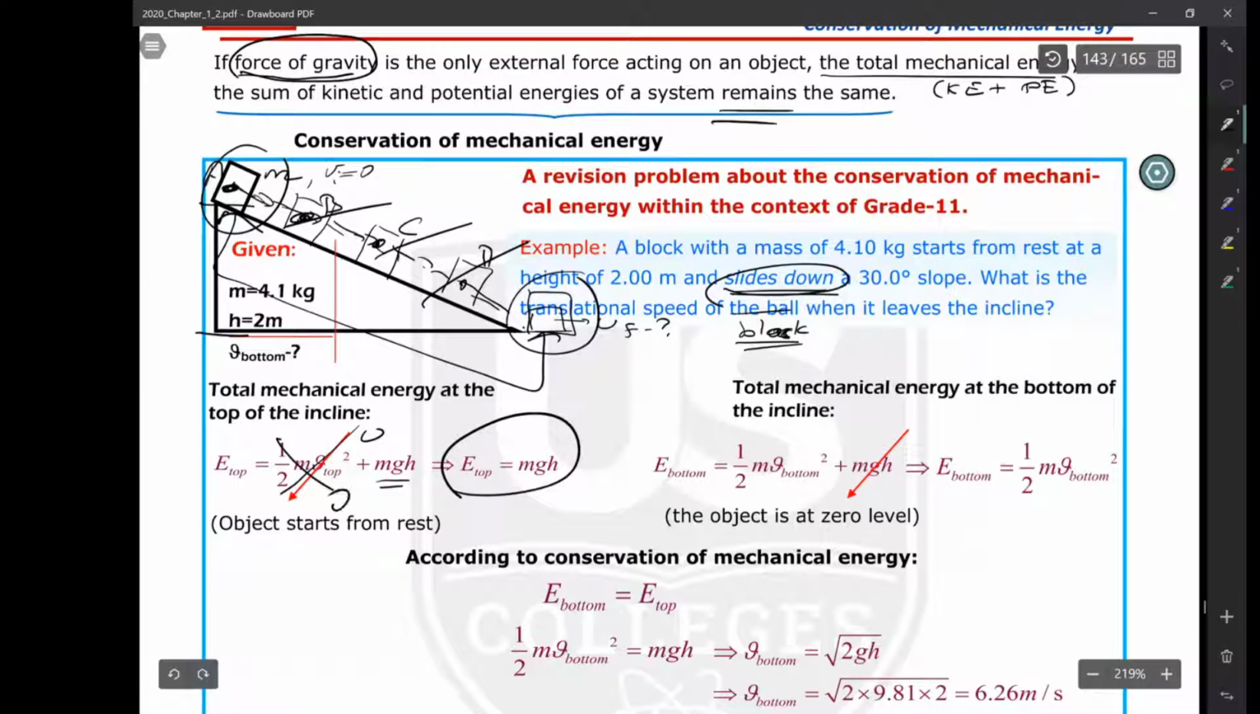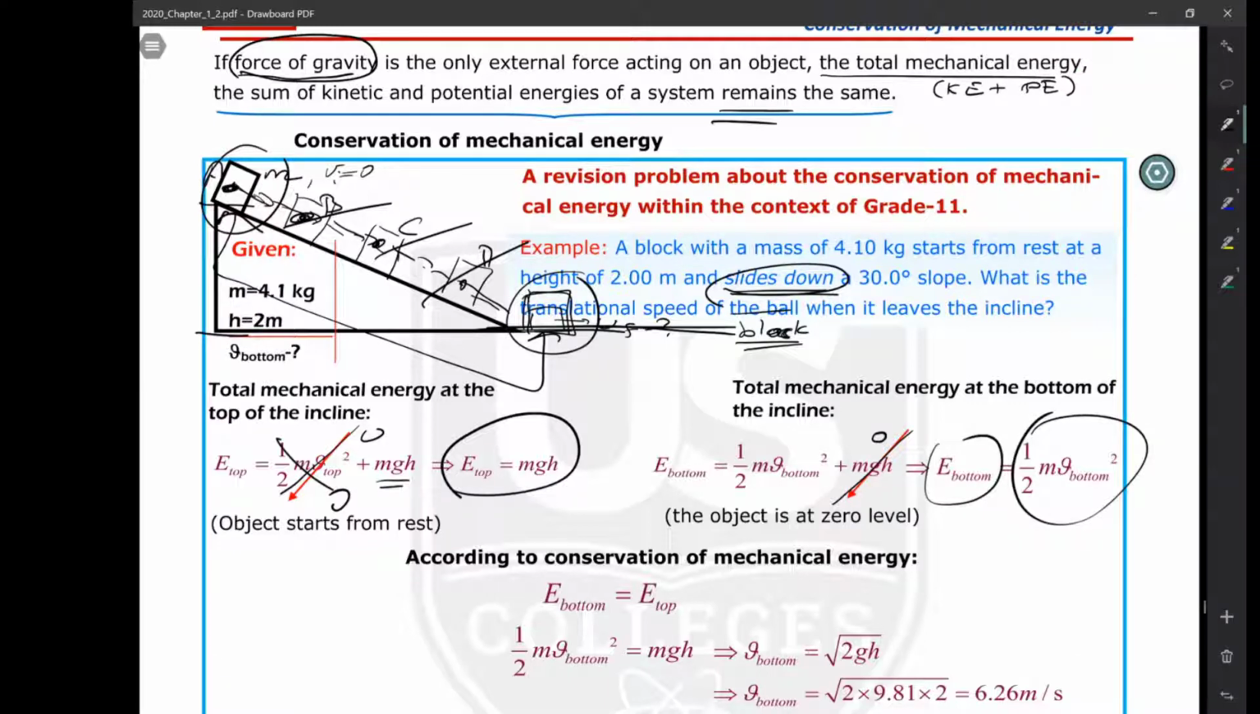This term becomes 0. But at the bottom, when the block arrives at the bottom, this time it gains kinetic energy. Kinetic energy is 1/2 m v bottom squared plus mgh. Because the altitude is 0, the potential energy becomes 0, so this second term becomes 0. That's why I will write the total mechanical energy at the bottom is equal to 1/2 m v bottom squared.